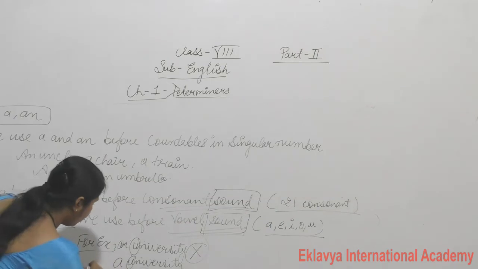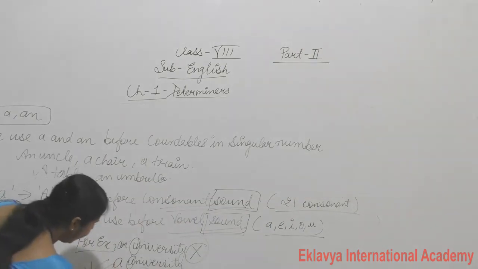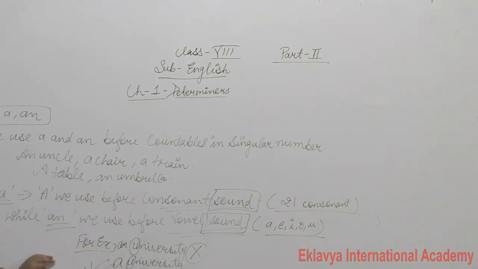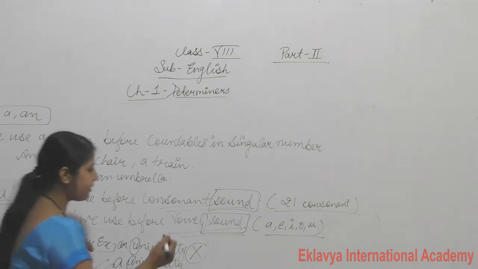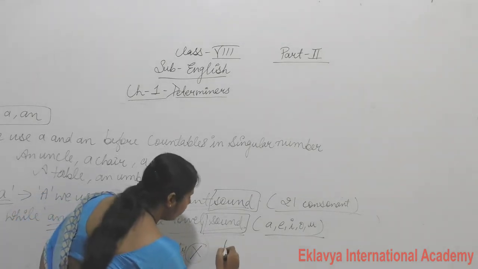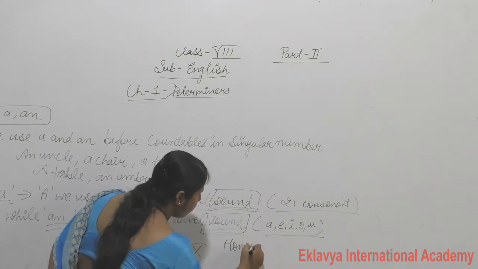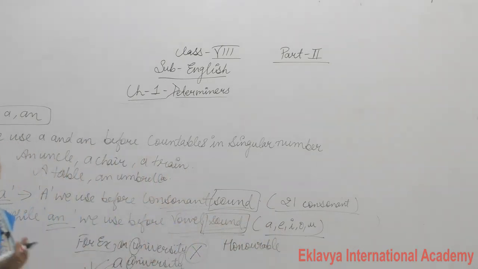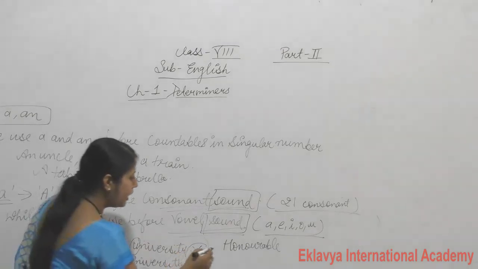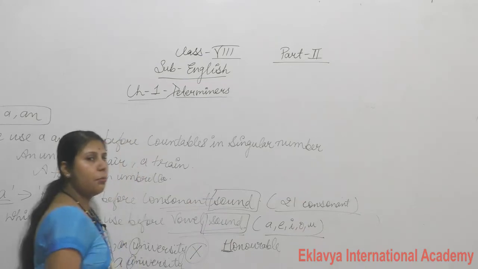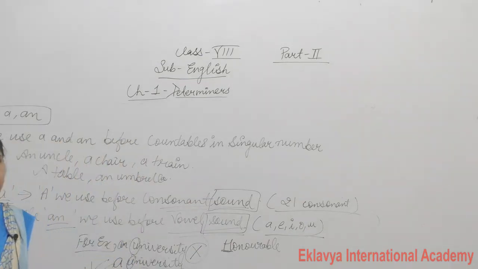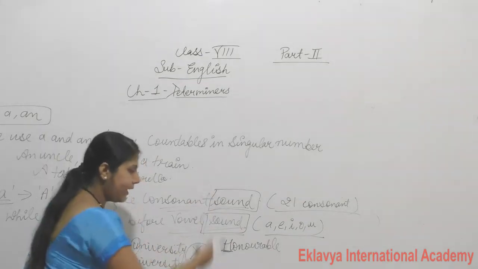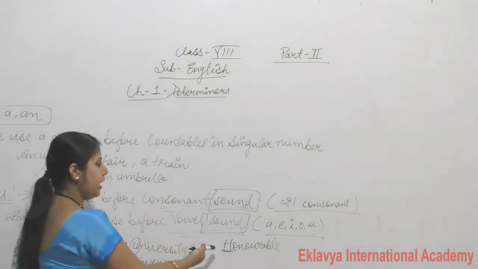University. So what is the correct answer? A university. Clear? Next, same example. Honorable. What do we call this? Honorable. Its pronunciation is what? O. Honorable. Okay. This H is silent. But what mistake did some students make? They see H and put A here.